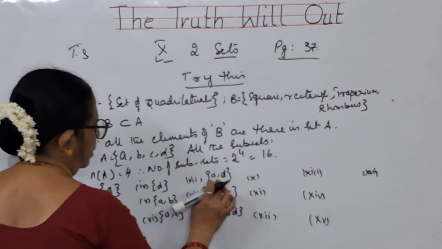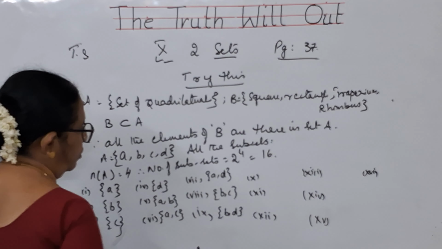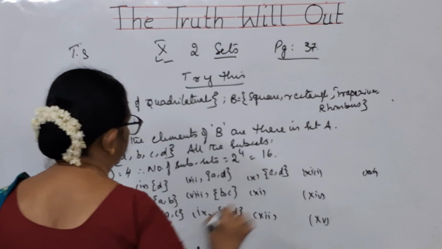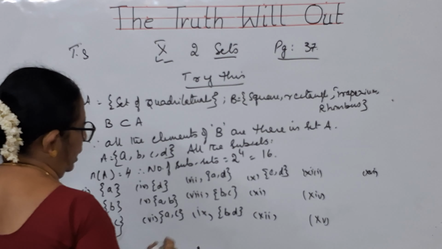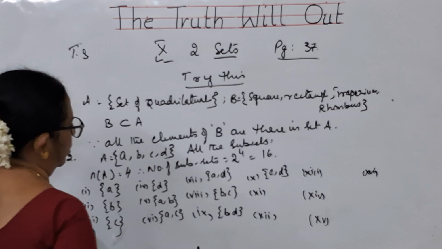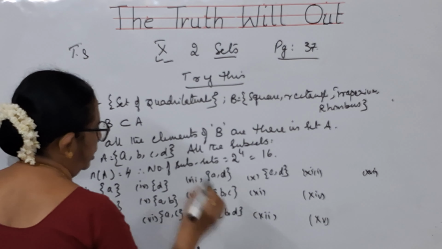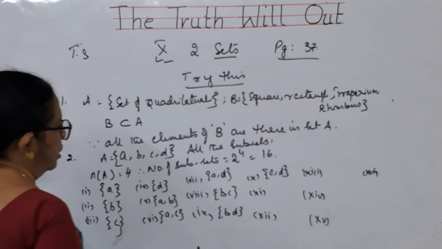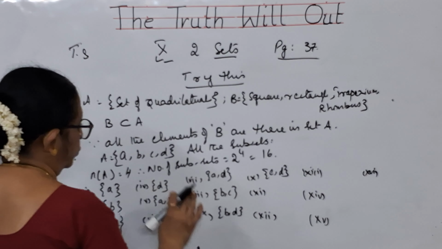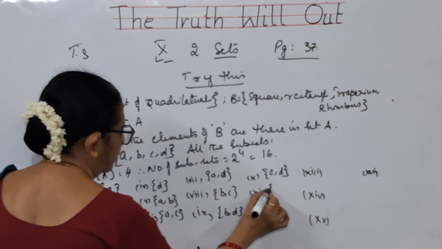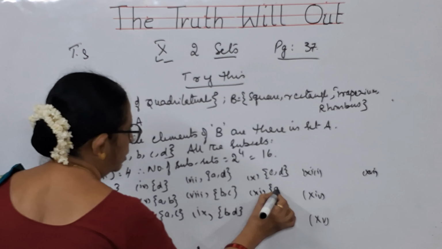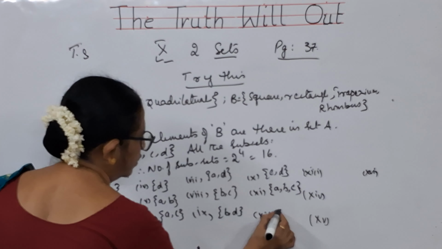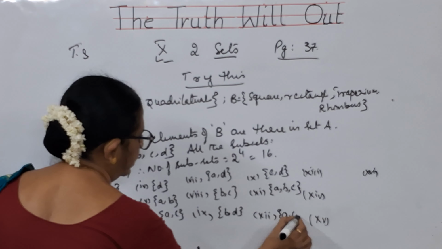DA we have already written, but CD we have not written. So you can write CD here. Next DA, AD I have already written. DB, BD I have already written. DC, CD I have already written. So you have enough with two values. Next, {a, b, c}. Next, {a, c, d}.